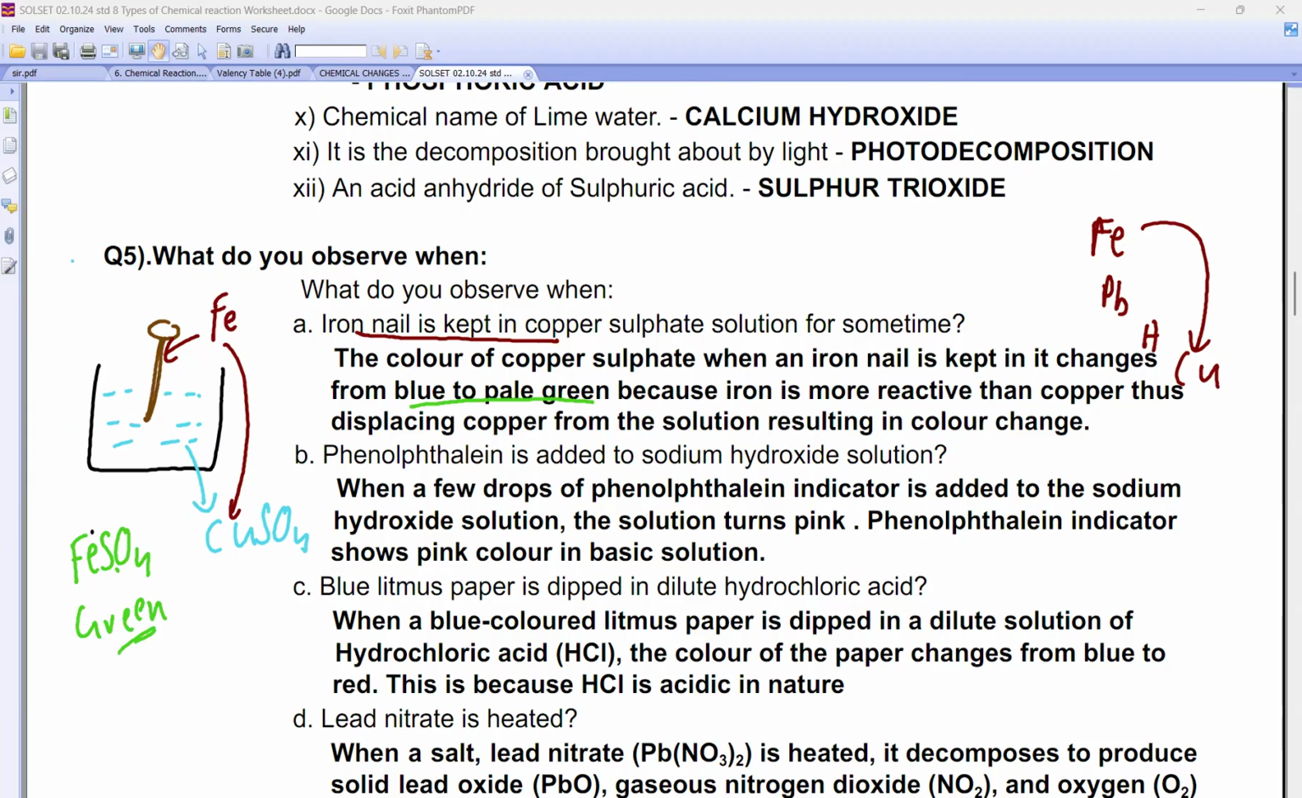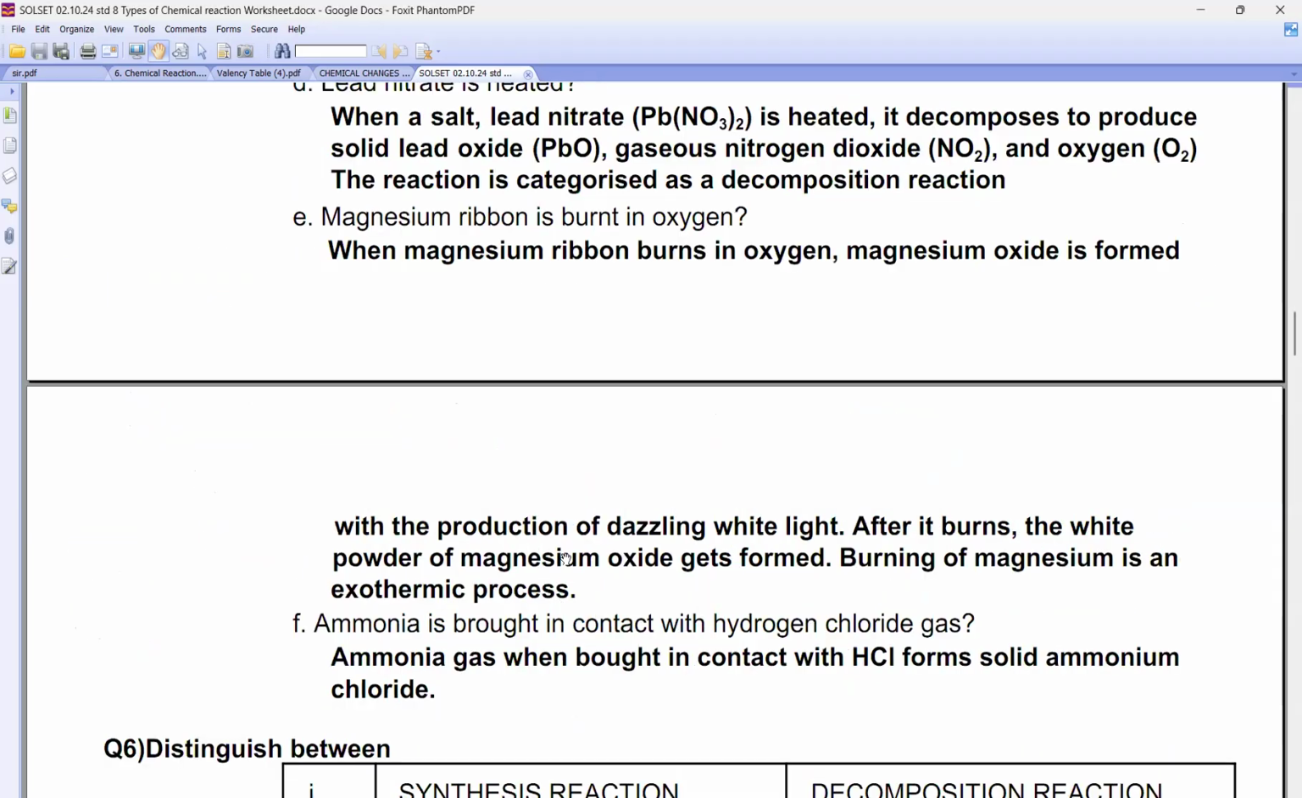Because Fe was above in the reactivity series, it will displace it or not? Tell me. Right? So have you understood, beta, what application question comes?